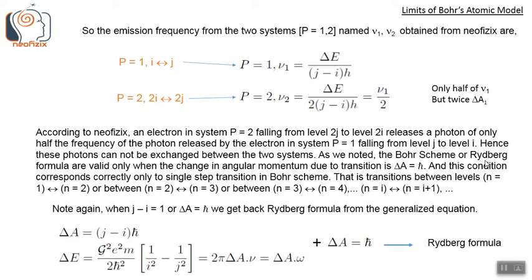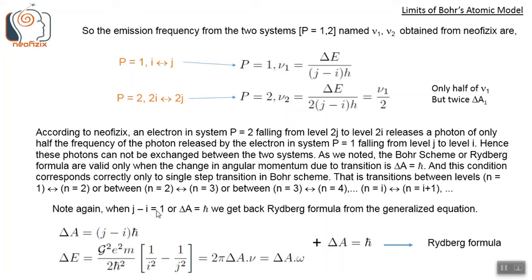As we noted, the Bohr scheme or the Rydberg formula is valid only when the change in angular momentum due to transitions is delta A equals h bar. That is only a unit change in angular momentum. And this condition corresponds correctly only to a single step transition in the Bohr scheme. That is transitions between levels 1 and 2, or between levels 2 and 3, or between levels 3 and 4, and so on, between levels i and i plus 1 in general.